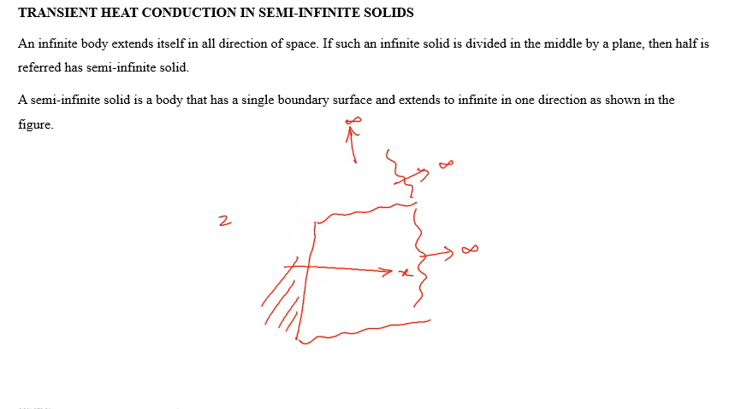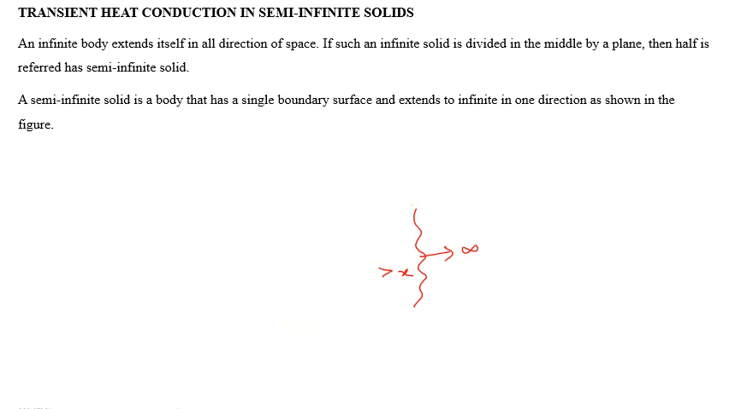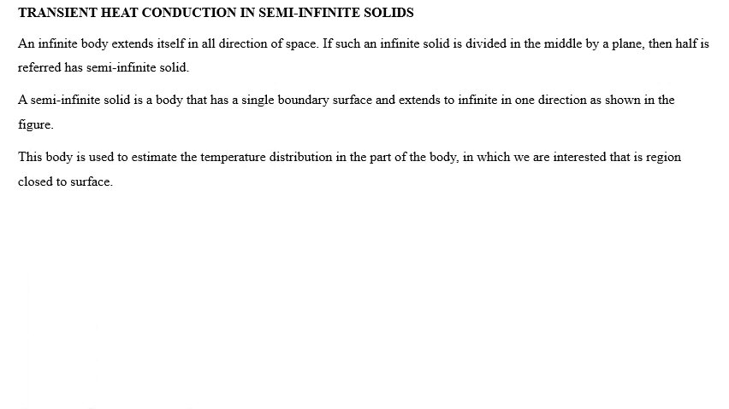It extends in all the other directions. So whether such a body exists, and why we have taken such an example, let us see. No such object exists in the real world which is infinitely long. Then what does it mean? This body is used to estimate the temperature distribution in the part of the body in which we are interested, in the region close to that one.